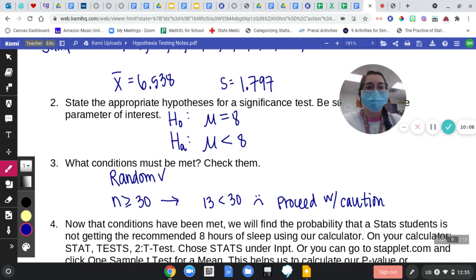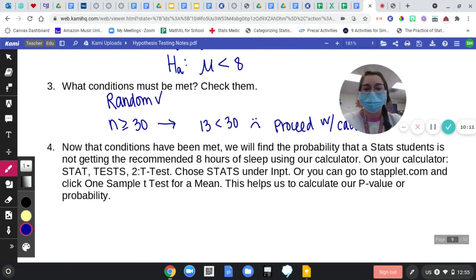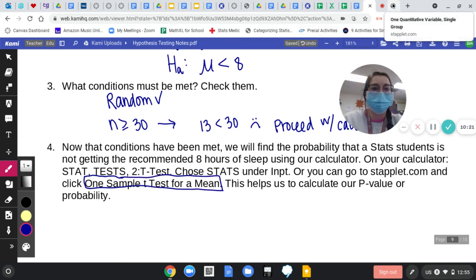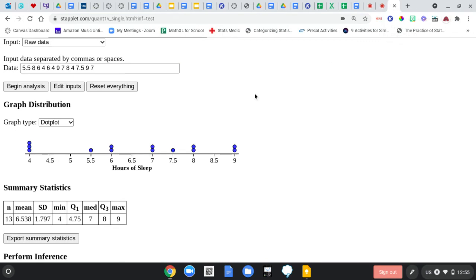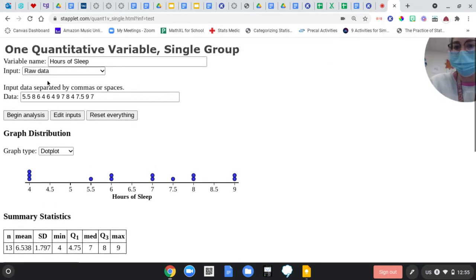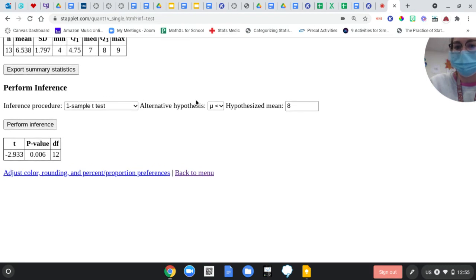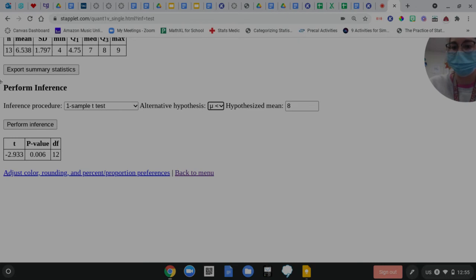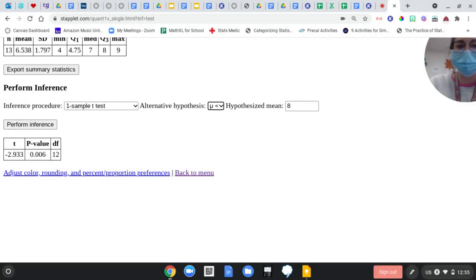If you guys want to follow along in Staplet, you can. In Staplet, you're going to the one sample t-test for mean. And that's how I got to here. I'm going to take a little screenshot at the end. This is what we picked based on our alternative hypothesis. Perform the inference, and the big thing that we're interested in is the p-value. If the p-value is low, it's wrong.